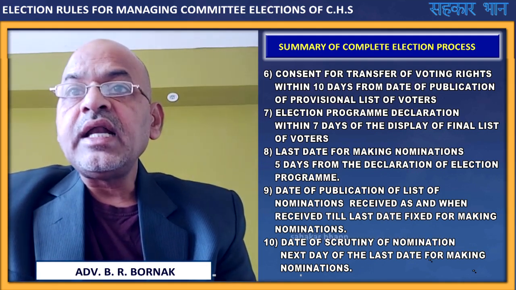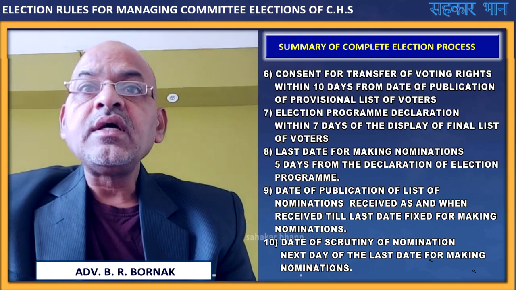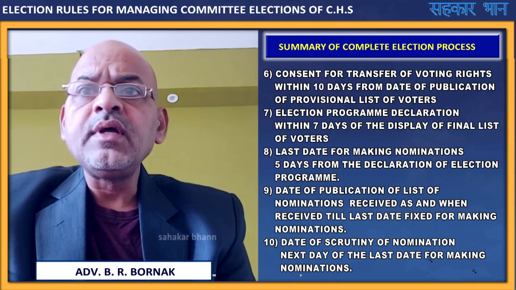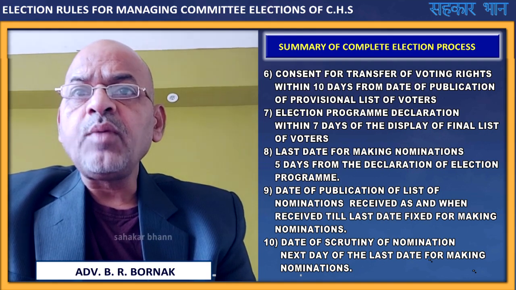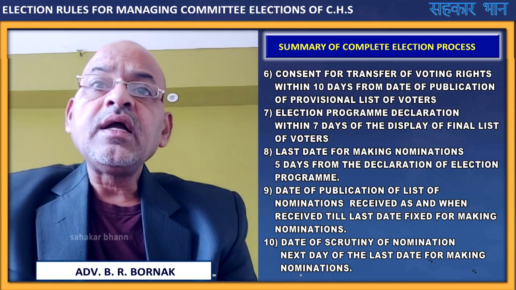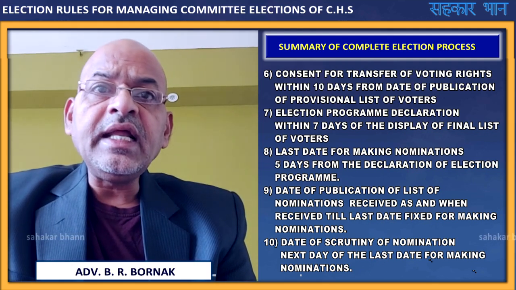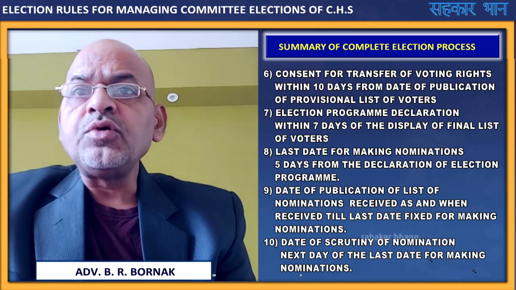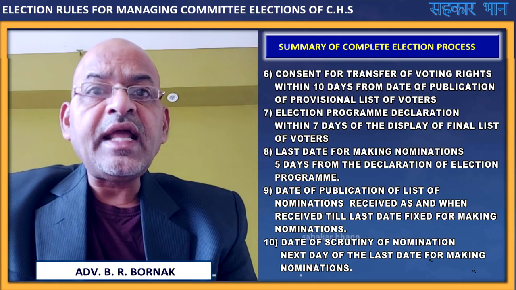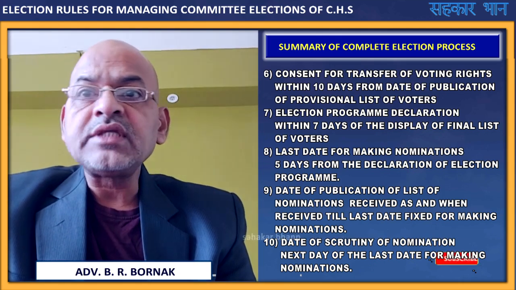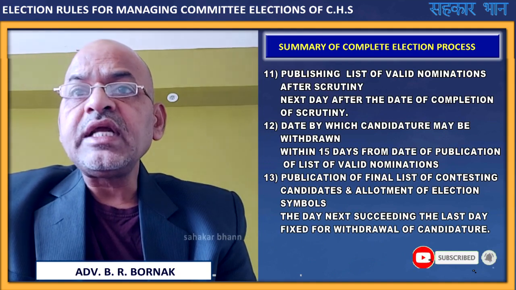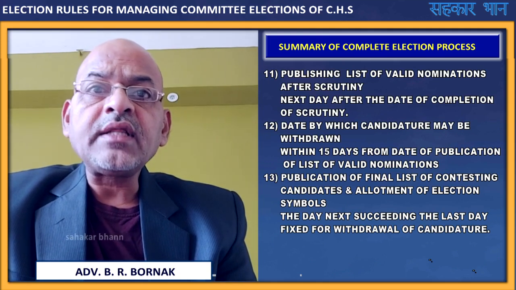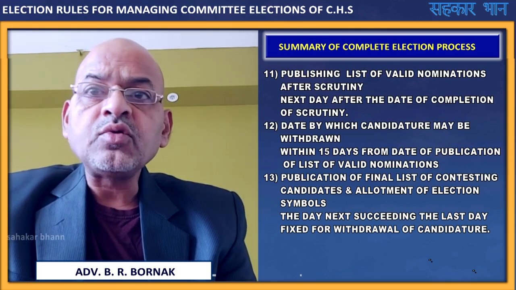Next stage, election program declaration within 7 days of the display of the final list of voters. Next stage, last date for making nominations, within 5 days from the declaration of election program. Next stage, publication of list of nominations received, as and when received till the last date fixed for making nomination. Next stage, date of scrutiny of nominations, that is the next day of the last date for making nomination. Further, next stage, publishing list of valid nominations after scrutiny, the next day after the date of completion of scrutiny.